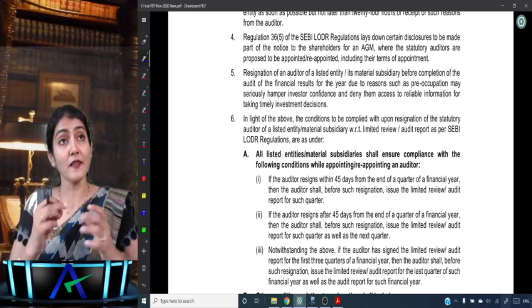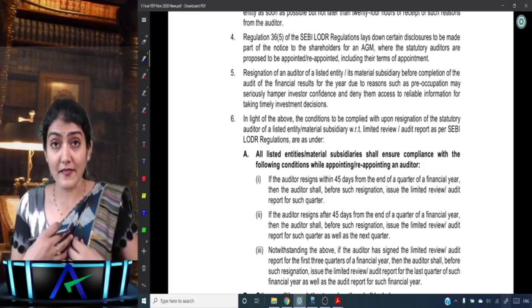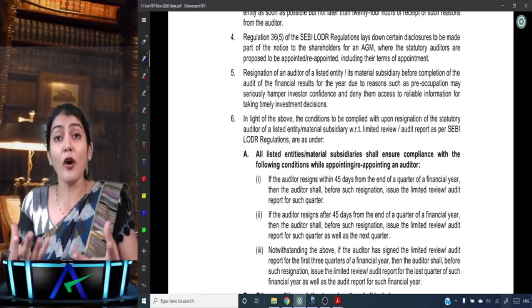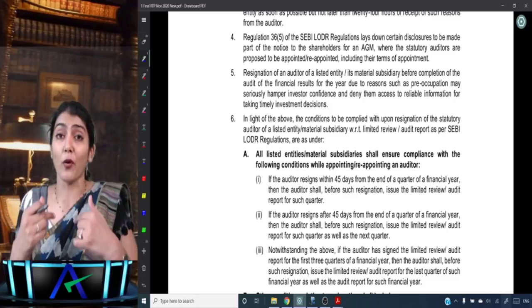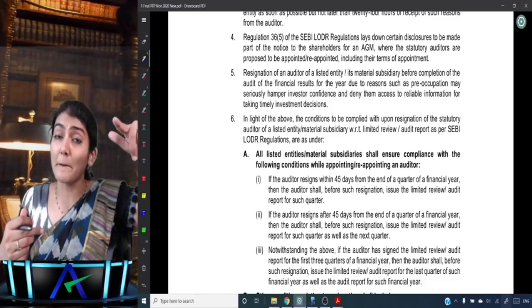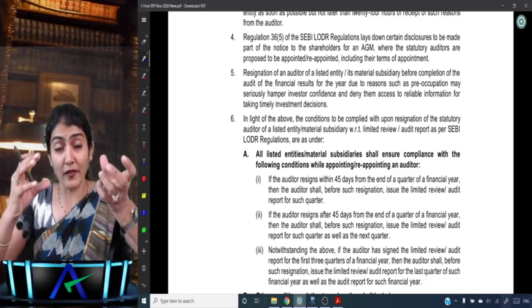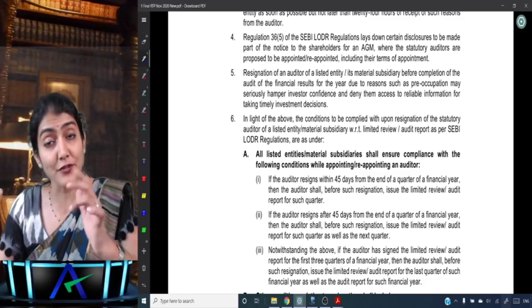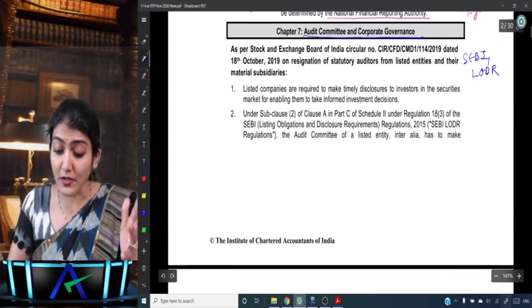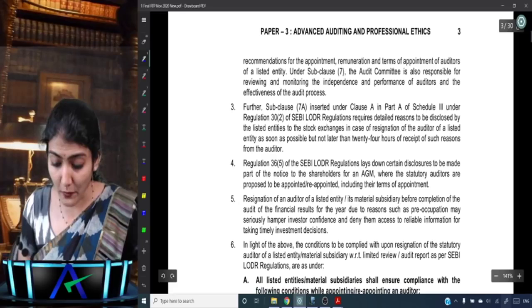So what does it say? If a listed entity's auditor resigns, the detailed reasons for the resignation of the statutory auditor are to be submitted by the listed entity to the stock exchange. That is a very important one.